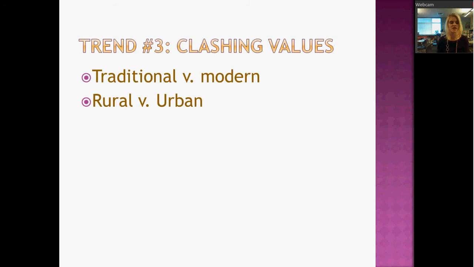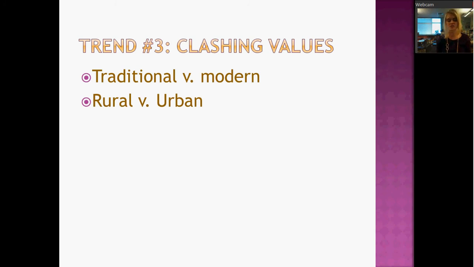Hey guys, so today we're going to be talking about the third trend of the 1920s, which is the trend of clashing values. And this is going to be the biggest one that we're looking at here. So you should have a worksheet that on one side says Trend 3, Clashing Values. It's got Prohibition, Women, and Science versus Religion. Then on the other side, it should say Clashing Values Continued, African Americans. Okay, so that's what we've got here.